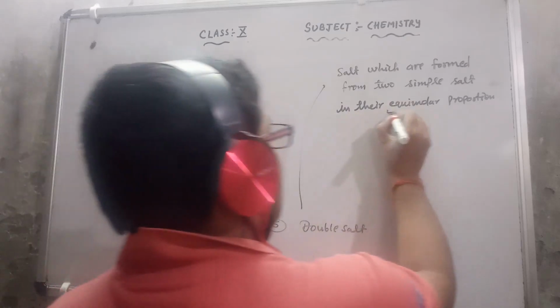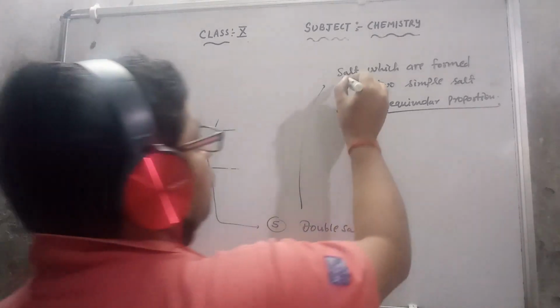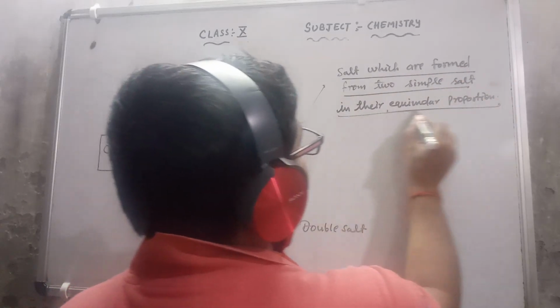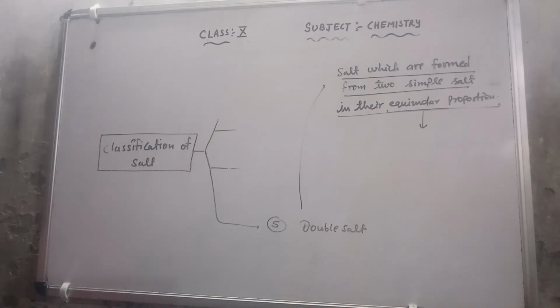Equimolar proportion means they should be in equal amount, in equal ratio. They are dissolved in that proportion, then slowly crystallized out from a mixture of their saturated salt. So simply we can say that the salt formed from two simple salts in their equimolar proportion is called a double salt.